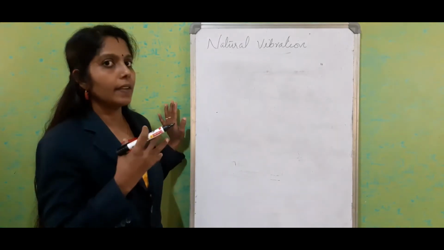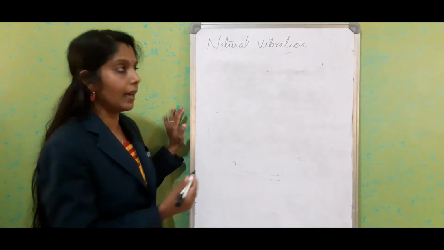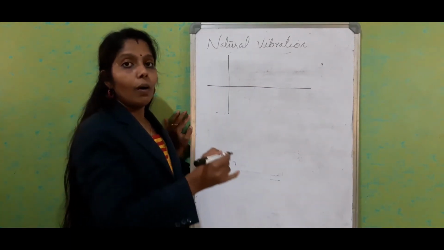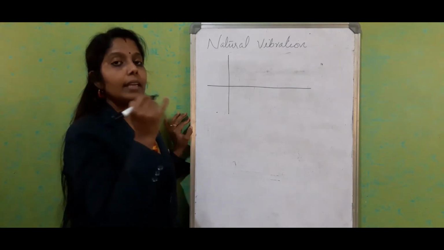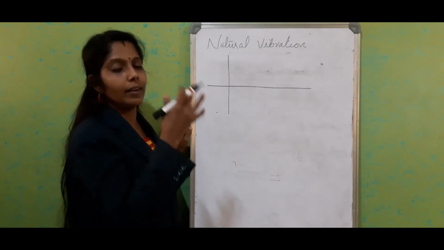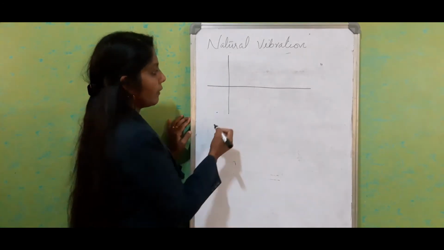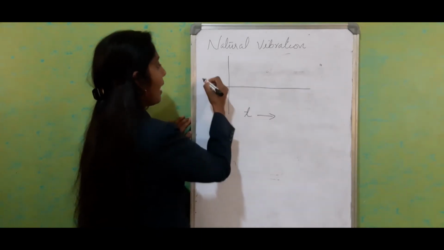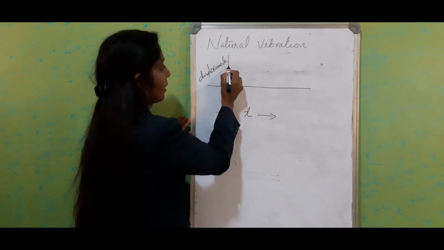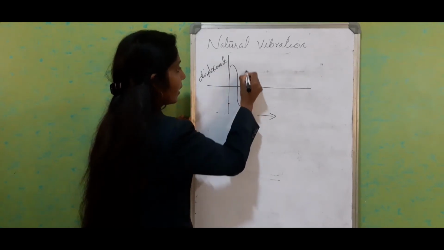If you see the nature of natural vibration, presented in terms of a graph, we can tell that natural vibrations are vibrations with constant amplitude and constant frequency. As time goes on, it never varies the frequency or the amplitude. If you mention time on the x-axis and displacement on the y-axis, we can show equal displacement. Always it should be of equal displacement.